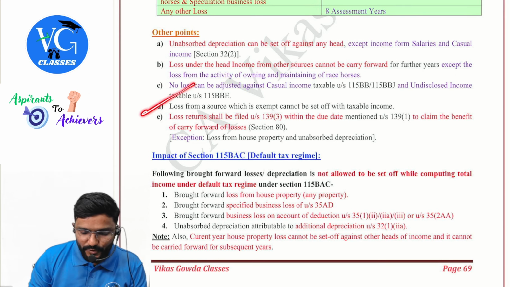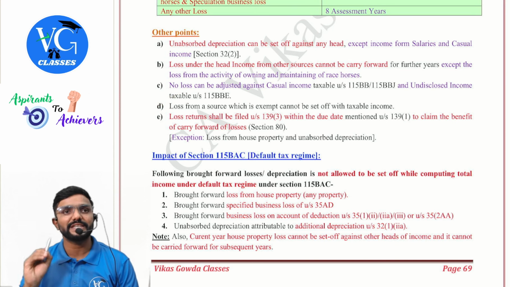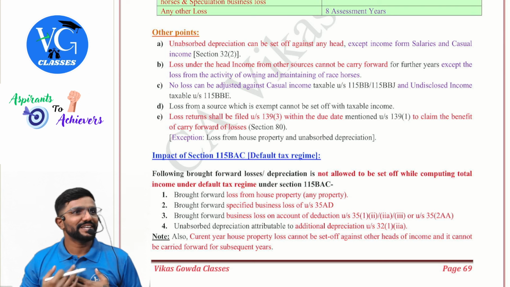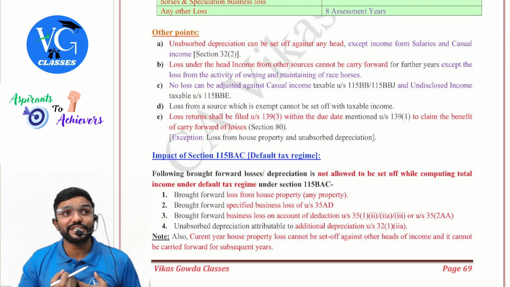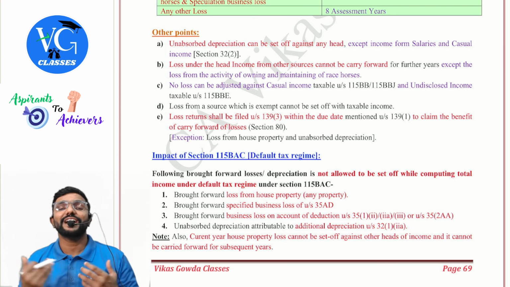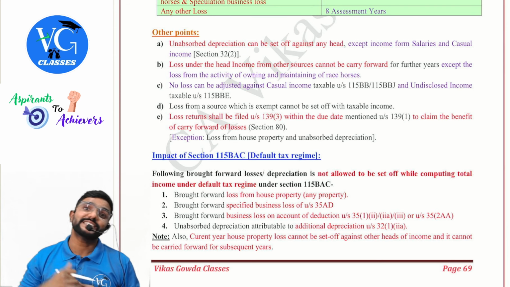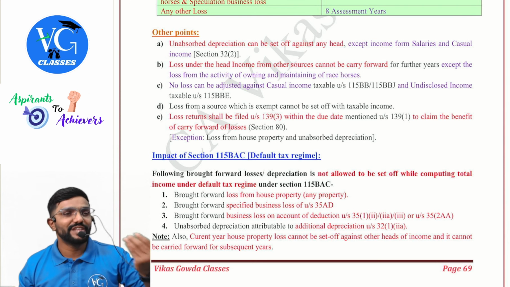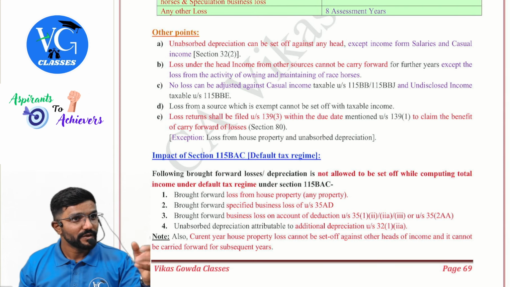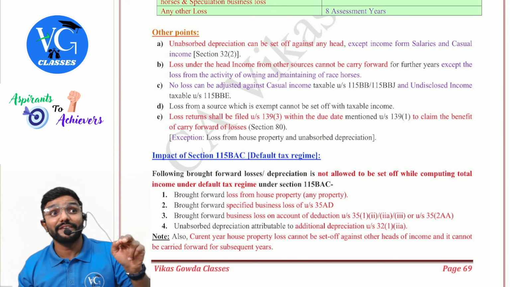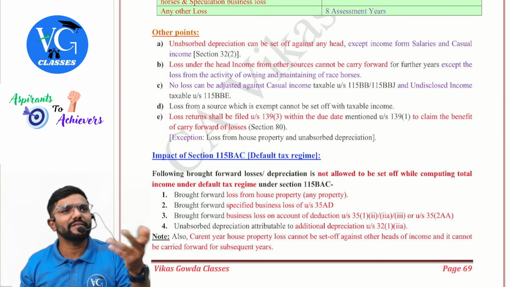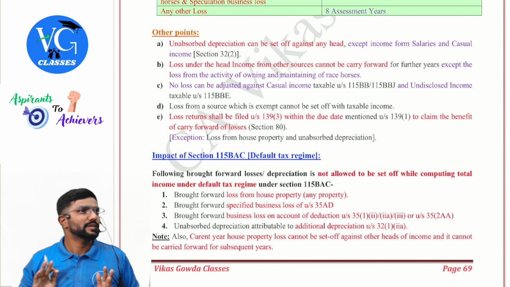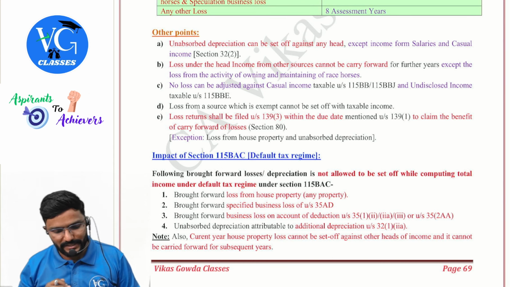Next, loss from a source which is exempt cannot be set off with taxable income. Now assume loss from agriculture. Sir, if I have income from agriculture, it is exempt under section 10(1). Yes. What if I have a loss? Can I carry forward? Can I adjust it against other taxable income? No, no. If there is any loss from a source which is exempt under the law, when you have an income, you enjoy exemption. Now, when you have a loss, suffer it. You cannot adjust it against other incomes, guys.